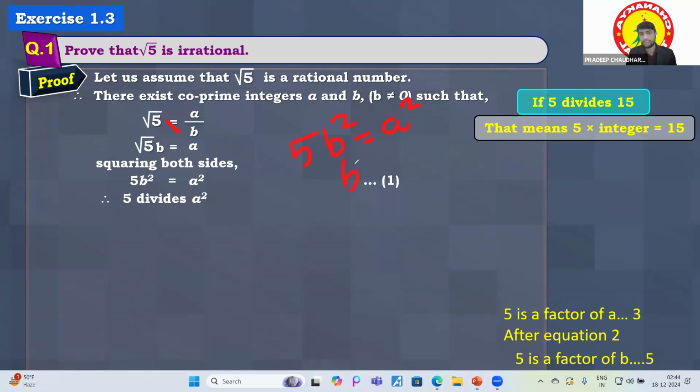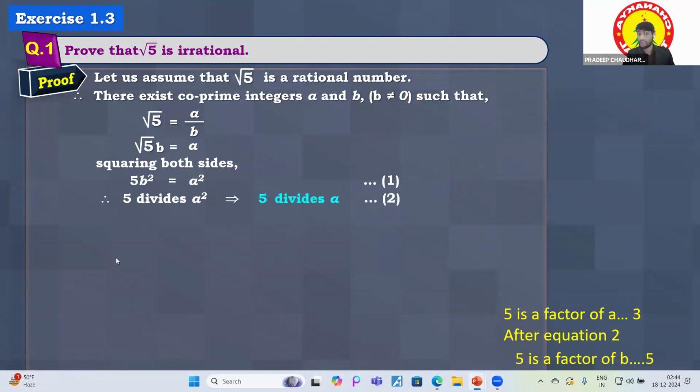5b square is equal to a square. It simply means 5 divides this a square, right? If 5 is dividing a square, it simply means 5 is dividing a, as we have already seen in this theorem in the last slide. So 5 divides a.